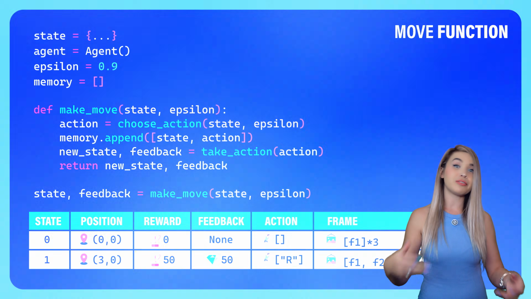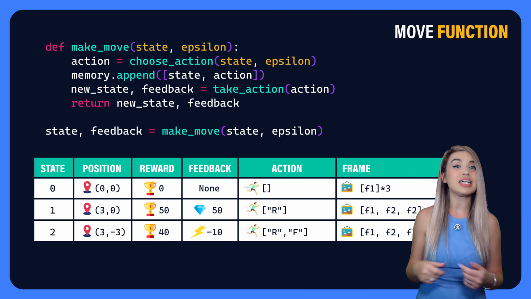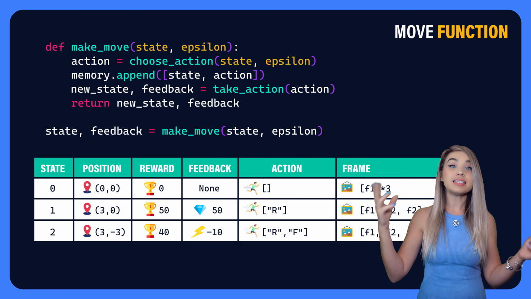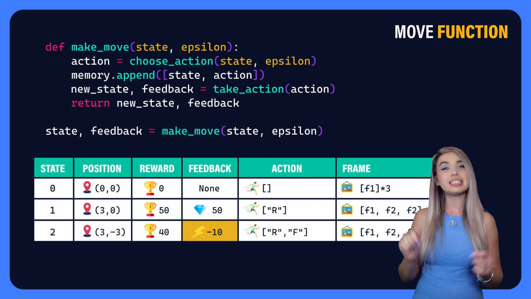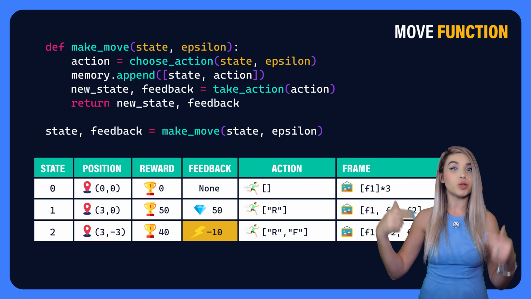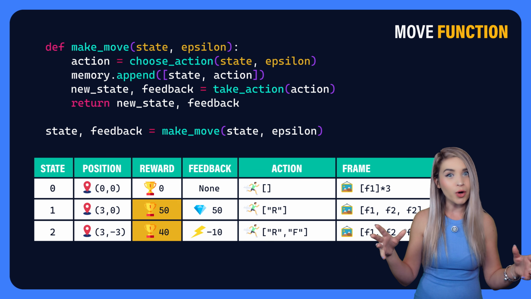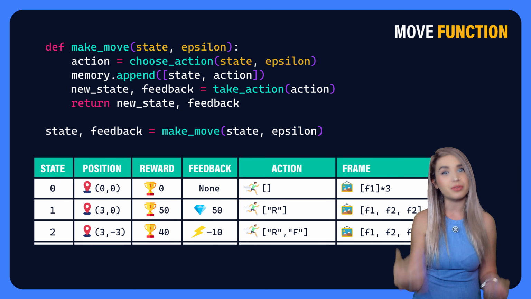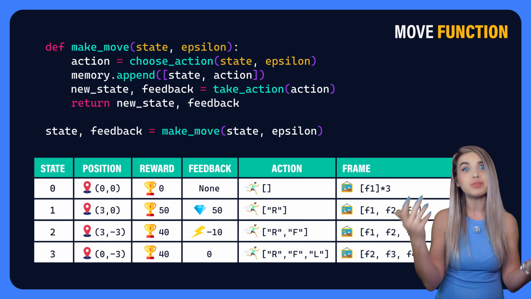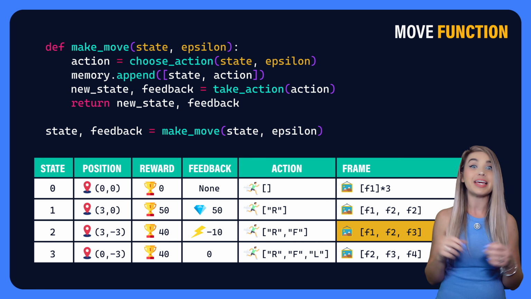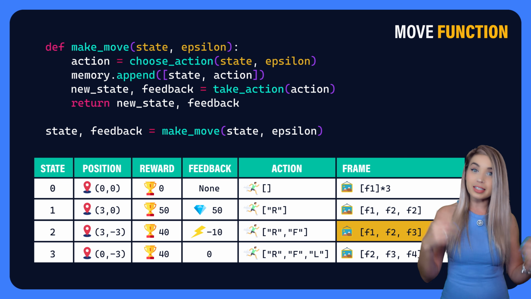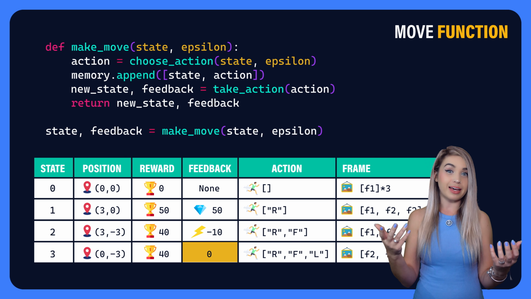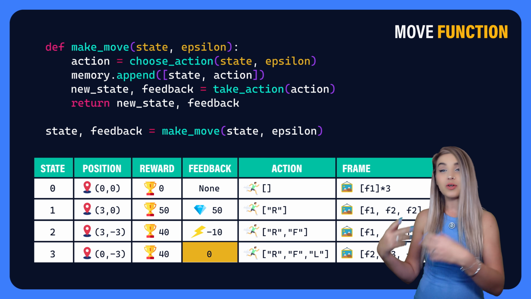Next, we move on with frame 2, and we call our function once again, but this time we pass it our new state. But let's say that this time we got a penalty and it is worth minus 10 points. Then our feedback will be minus 10 and our collected reward will drop from 50 to 40. Then we move on with frame 3 and we finally have enough frames to work with without duplicating or making copies. And let's say that this time our action didn't produce rewards or penalties. So our feedback is 0 and the collected reward remains unchanged.